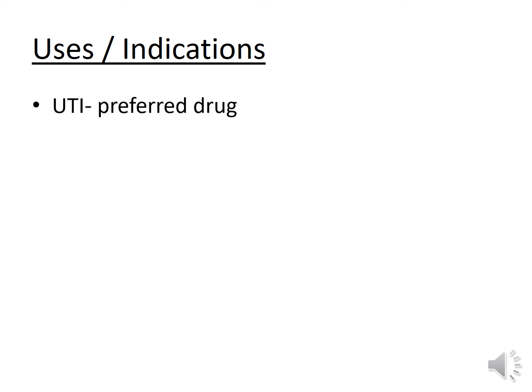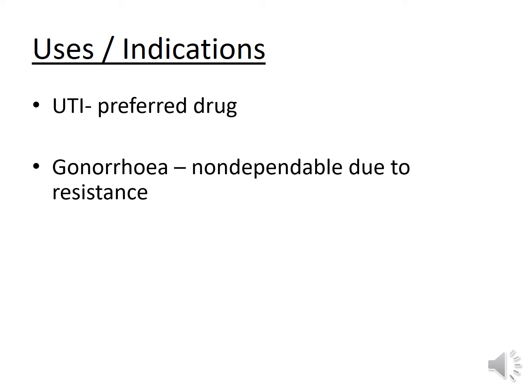So it is very important drug for treatment of urinary tract infections, as most of the urinary tract infections are caused by gram-negative bacteria like E. coli, Proteus. It can be used in gonorrhea as it is effective against gram-negative Neisseria gonorrhoeae bacteria, but it is not dependable in its treatment because of development of resistance.